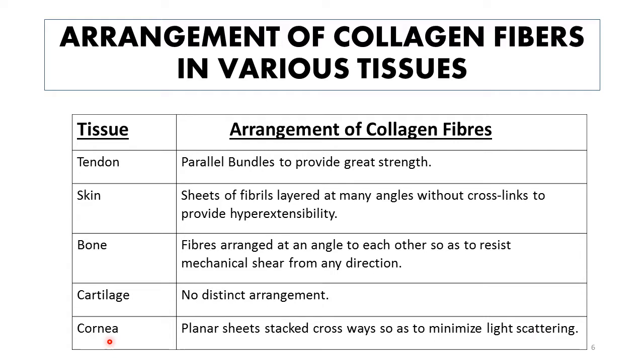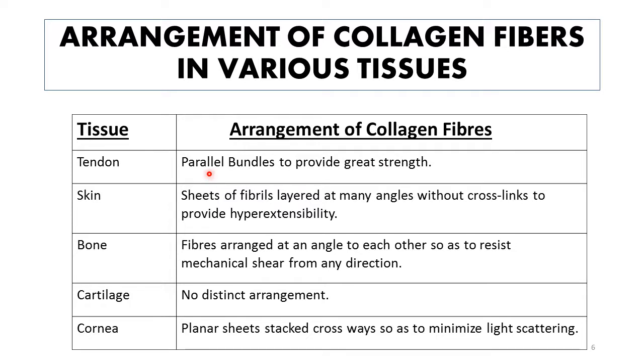So in case of cornea, which is the outermost transparent structure of the eye, the collagen fibers are present in the form of long sheets in such a way that they do not cause light scattering and allow light to enter through them. So the arrangement of collagen fibers in different types of tissues determines the kind of function collagen molecule is playing at different sides of the body.